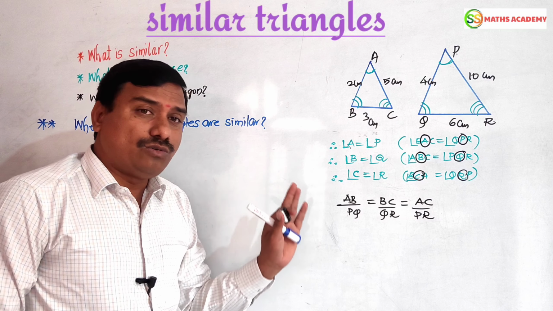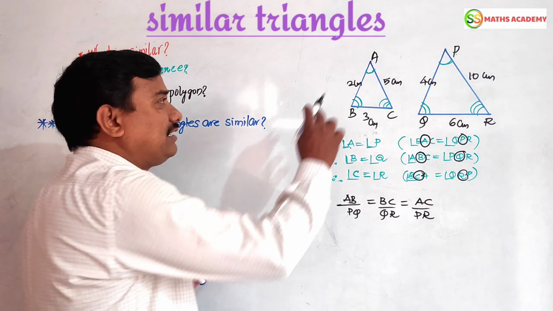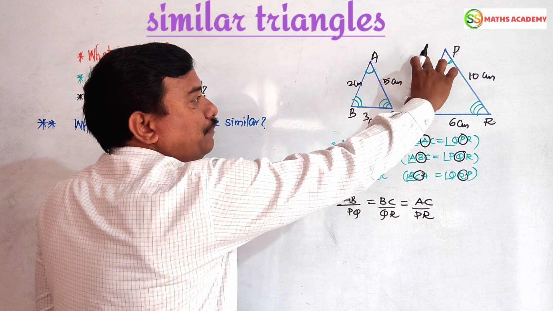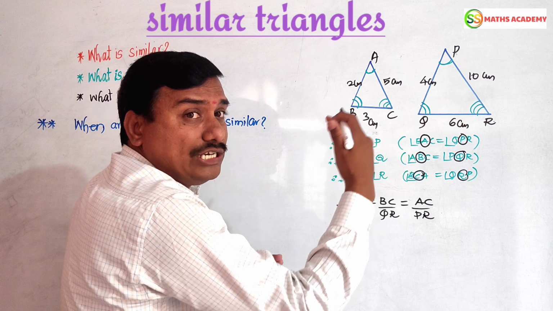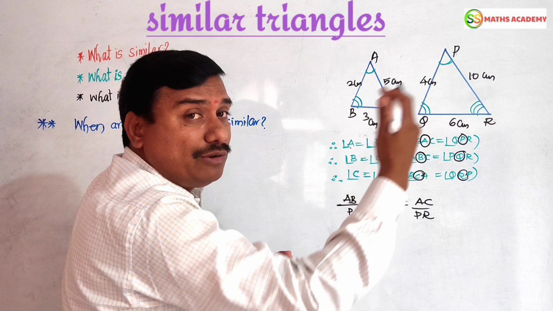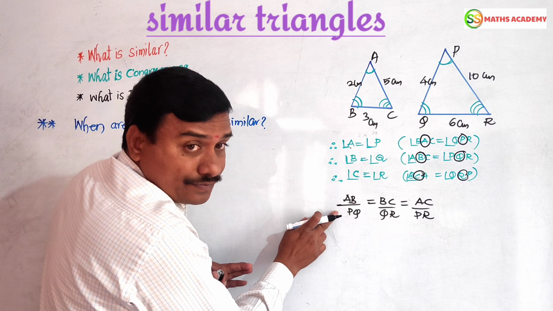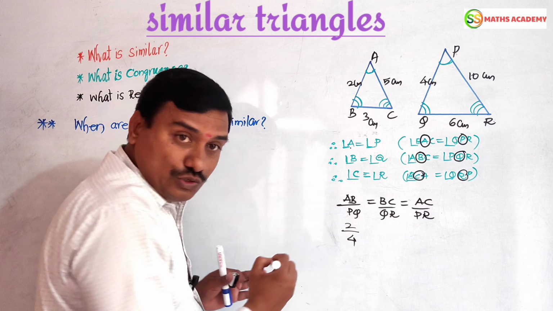When the 3 angles are equal and corresponding sides are in the same ratio. What are the corresponding sides here? AB by PQ. 2 cm enlarged to 4 cm in equal manner. So that is the reason AB by PQ. AB value 2, PQ value 4, substitute.